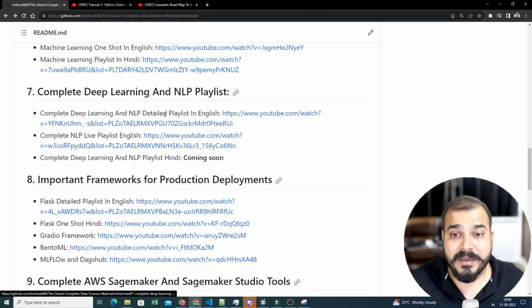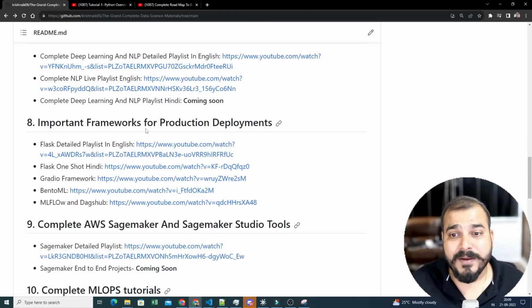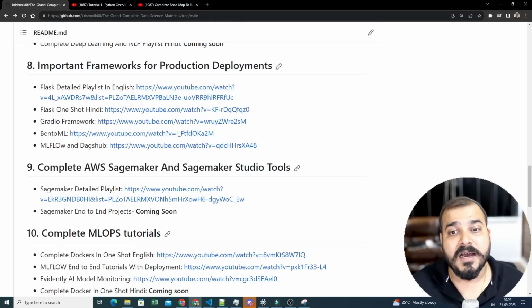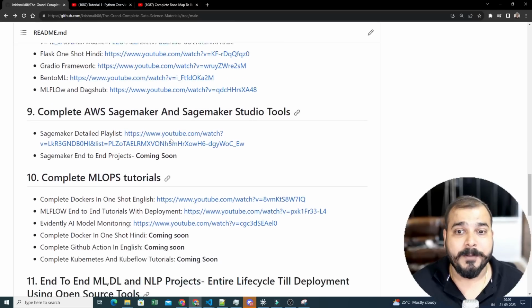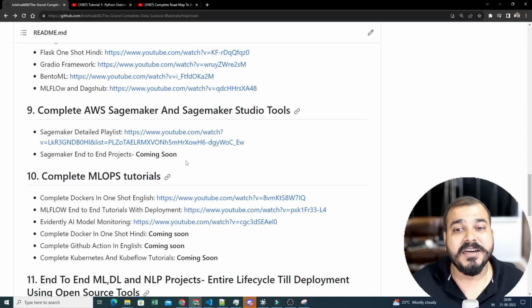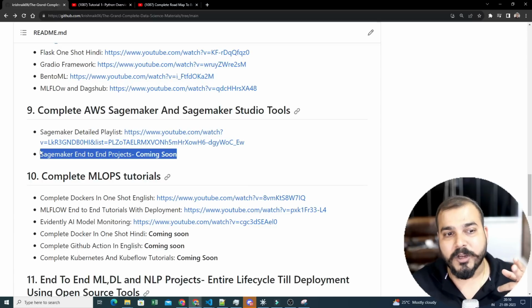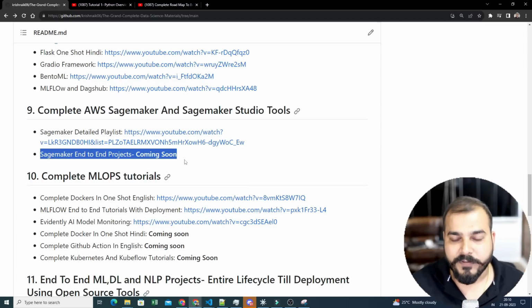Then you also have the complete deep learning and NLP playlist, and important frameworks for production deployments, like what all frameworks you specifically require, like Flask, Gradio, BentoML, MLOps, MLflow and DagsHub. Those videos are also recorded. If you want, a SageMaker detailed playlist is also coming, and I have also created one more end-to-end project. Soon the link will be available over here.